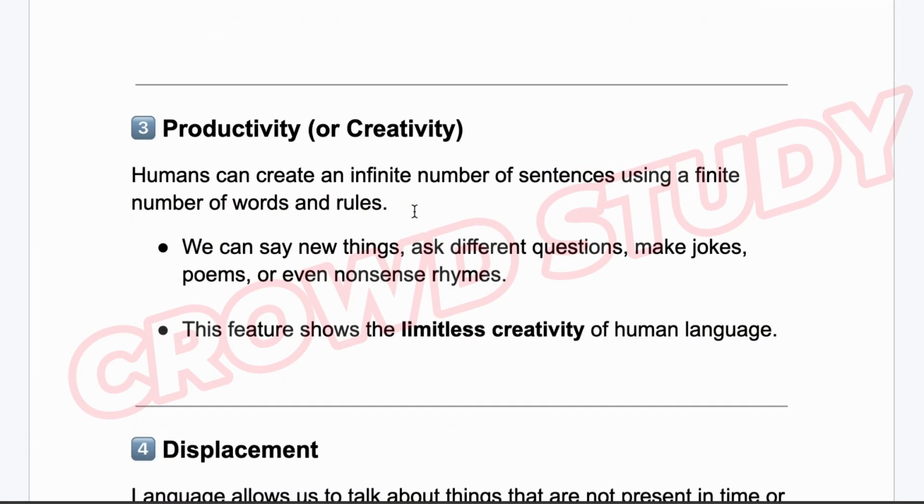Now, number 3, productivity or creativity. Humans can create an infinite number of sentences using a finite number of words and rules. We can say new things, ask different questions, make jokes, poems, and even nonsense rhymes. This feature shows the limitless creativity of human language.